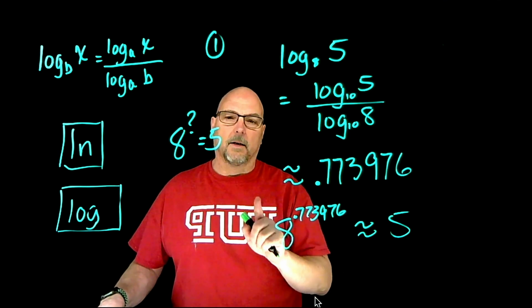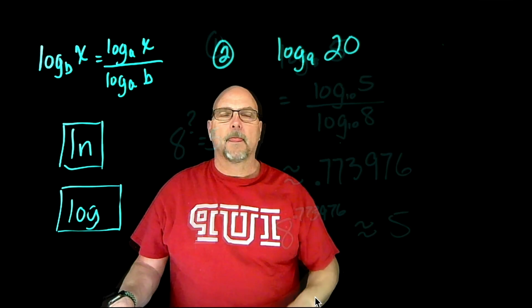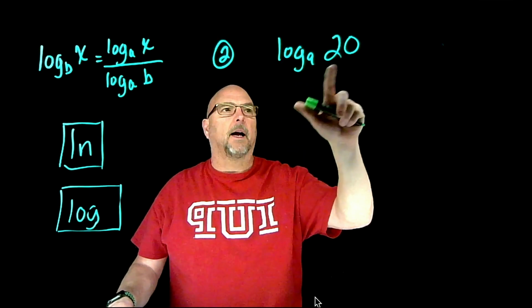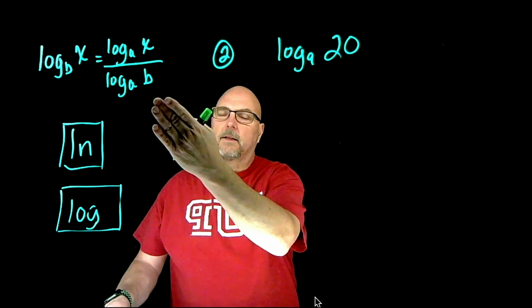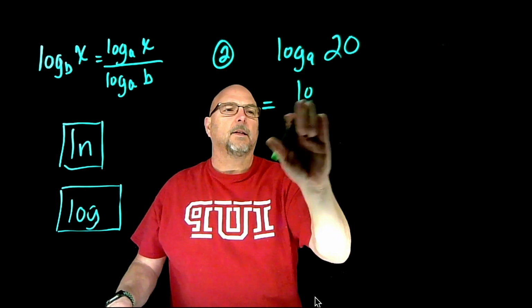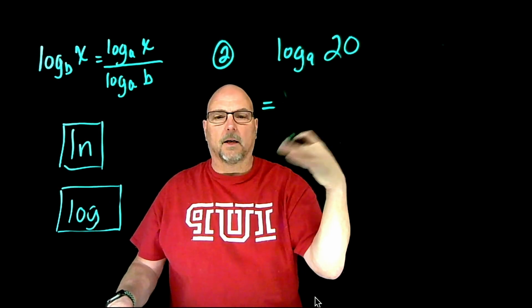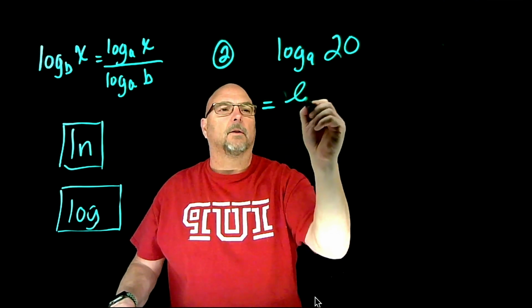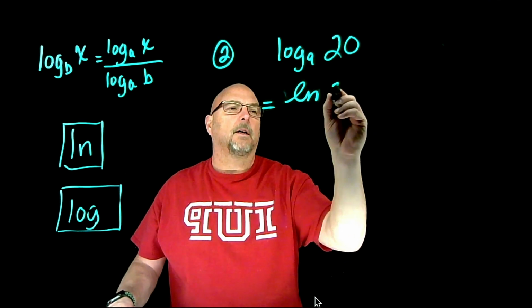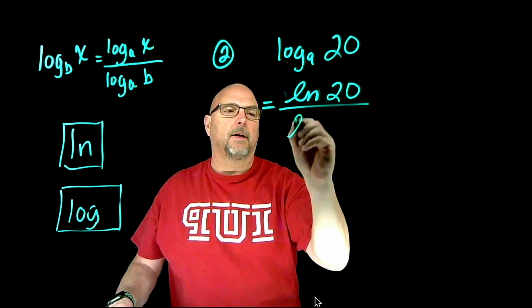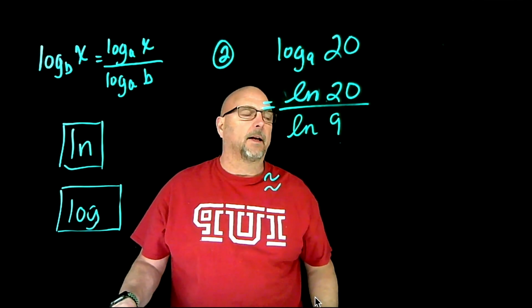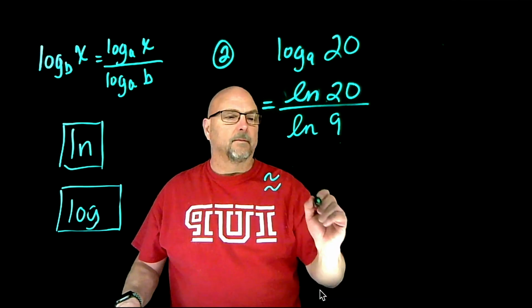Let me show you a second example. Okay, so now we're going to try to evaluate the log base 9 of 20. Using this change of base formula, we would say, let's use a different one this time. Instead of common log, we use the natural log. A lot of times I write the natural log out sort of in cursive like this. So the natural log of 20 divided by the natural log of 9. So when I type that into my calculator, what would I get? Let me see.